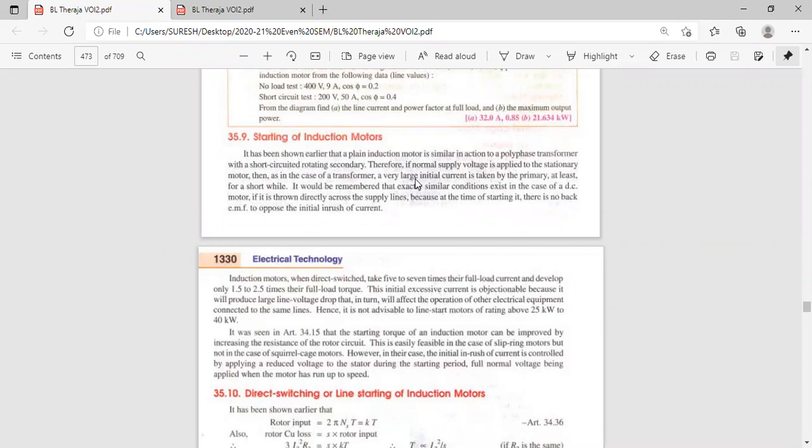Calculate. 1050. Okay, 1050. NS is 1500 rpm. Suppose N is the actual speed of the rotor. If N reaches 1050, then the current drawn is less than 10 ampere. Only when speed is 0, a very large current is drawn.